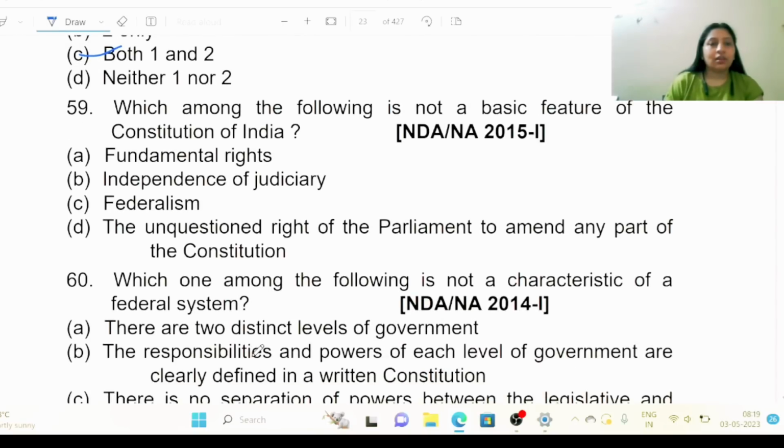Next. Which among the following is not a basic feature of the Constitution of India? Fundamental rights, independence of judiciary, federalism, the unquestioned right of the parliament to amend any part of the constitution. Obviously, D is the right answer. This is not a basic feature of the Constitution of India.